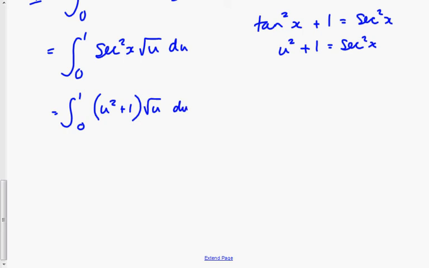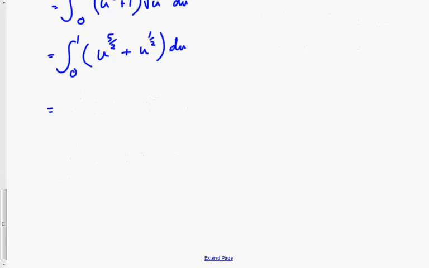I need to expand the brackets, so I've got discrete terms. I'm going to write them as numerical powers. And now I can perform the integration, increase the power by 1, divide by the new power, and do the same thing with the second term.